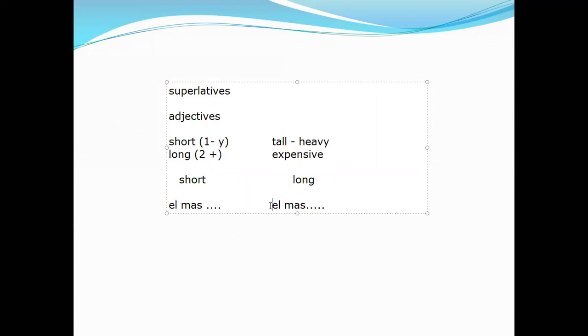The situation is that in English, as we've been analyzing, the rules are a little bit different, because when the adjective is short, we express this in one way, and when the adjective is long, we express it in another way. For example, if I say "el más alto," or if I say "el más caro."